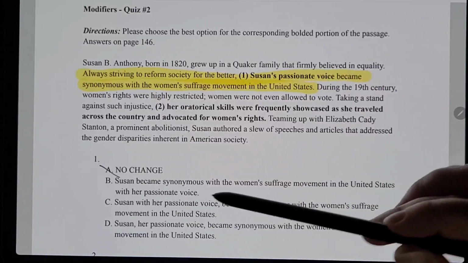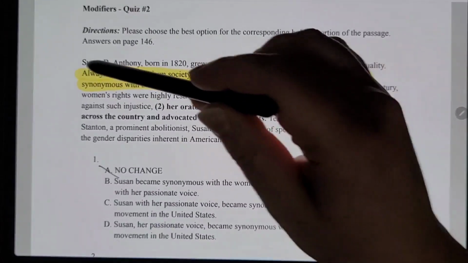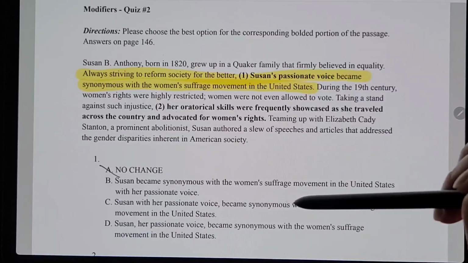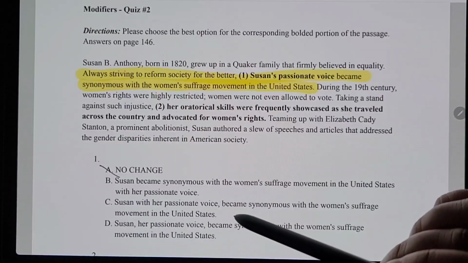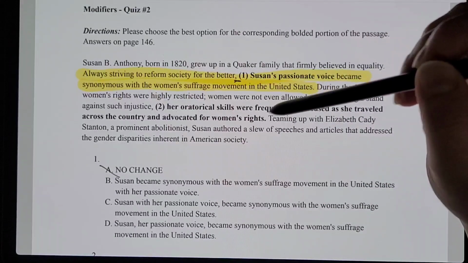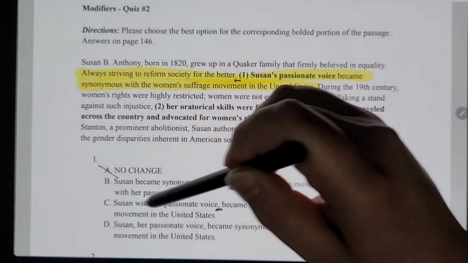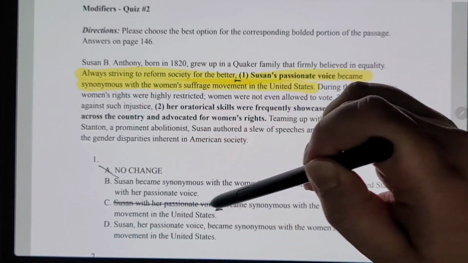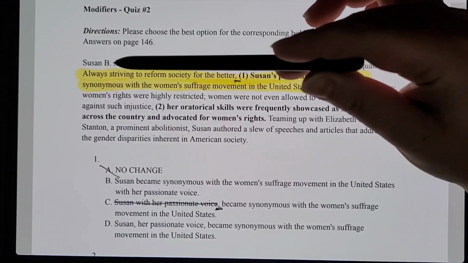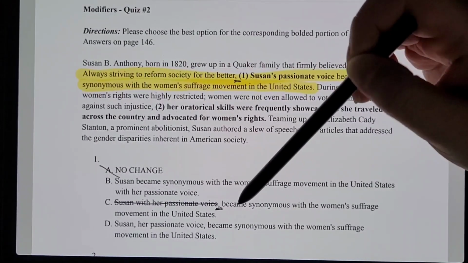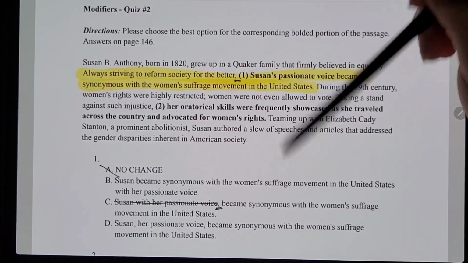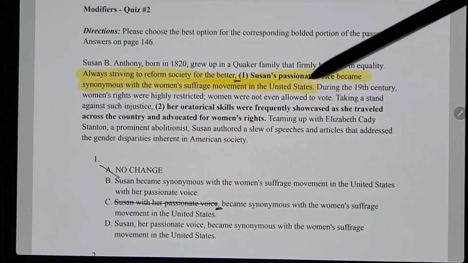So C says, "Always striving to reform society for the better, Susan, with her passionate voice, became synonymous with the women's suffrage movement in the United States." If we were to do that, we would have this comma right here and this comma right here surrounding this, meaning that this would have to be a non-essential clause. So let's try to read it with the crossed out trick. "Always striving to reform society for the better became synonymous with the women's suffrage movement in the United States." That's wrong. That's not even referring to Susan B. Anthony, so no.